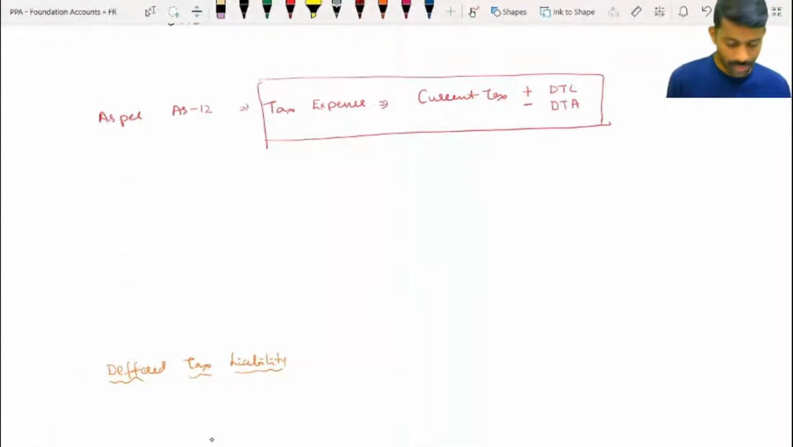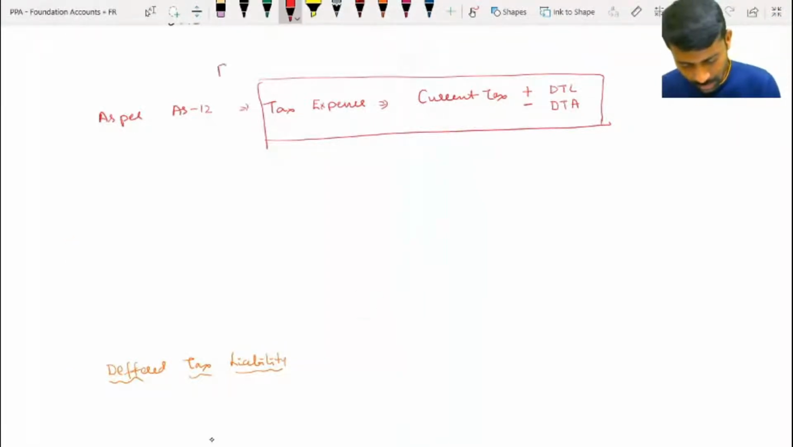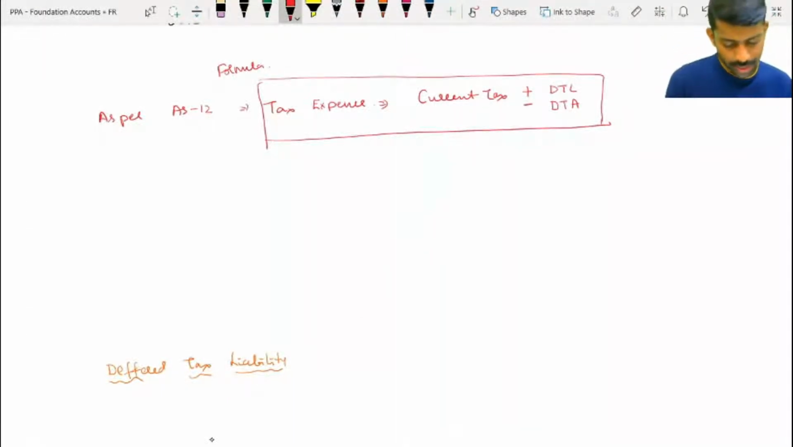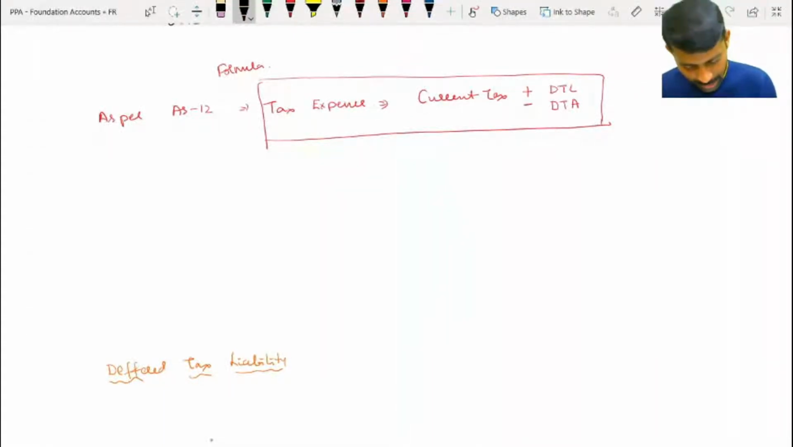Tax expense formula is what? Current tax plus or minus deferred tax, asset or liability. Now, current tax means what? Current tax means, my dear friends, the amount of tax paid in the current year. What is current tax? The amount of tax paid in the current year.